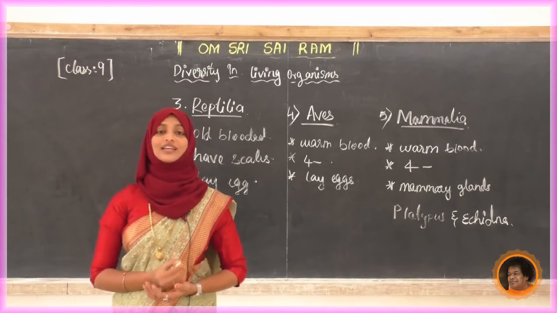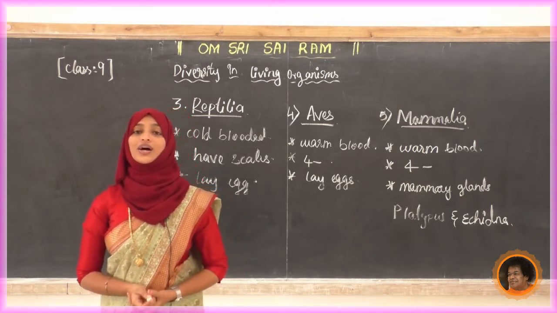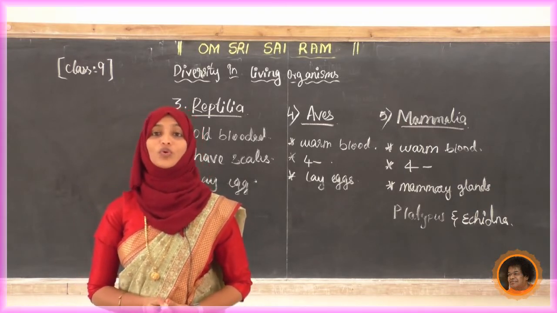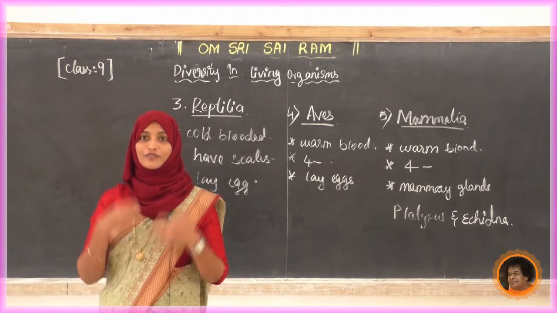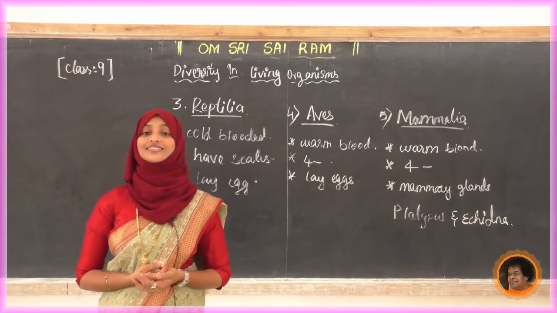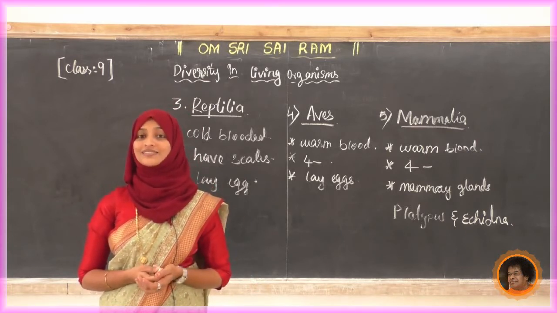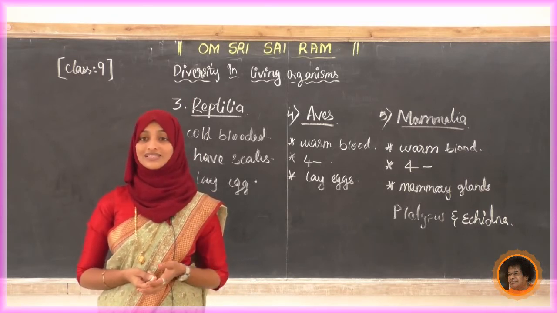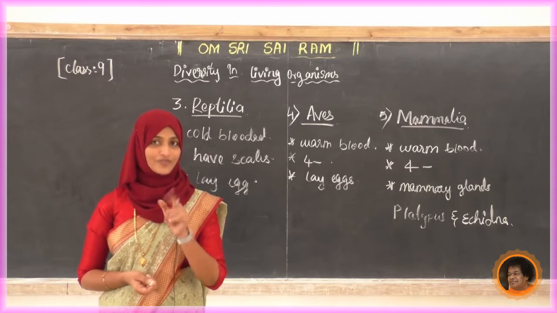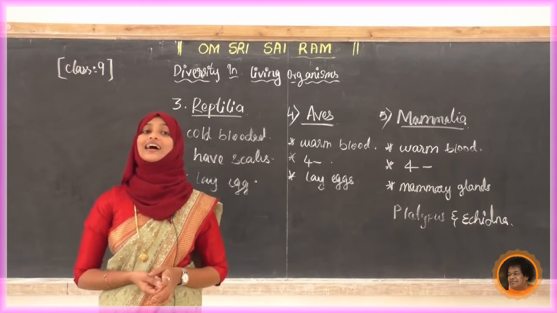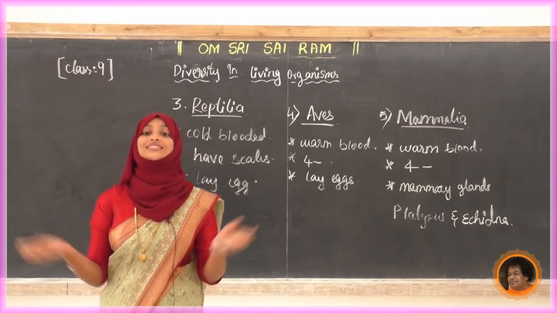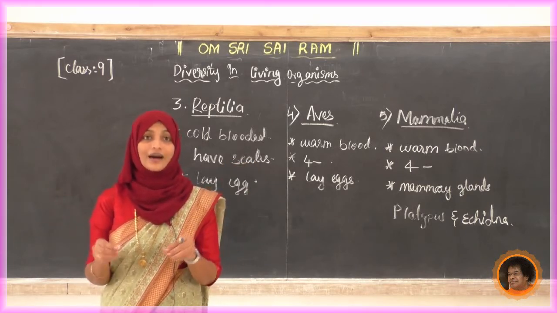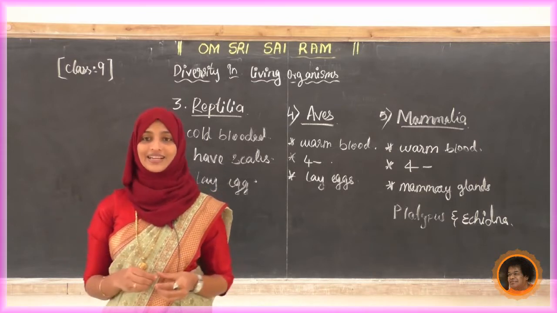Now I will ask the students one more question. Where are you going to add the dolphin and the blue whale? In which group? Whether they are pisces, reptiles, amphibians, aves, or mammals. What is that? Yes, refer to the answer. They are mammalia, because they nourish their young one by giving milk and they have mammary glands.